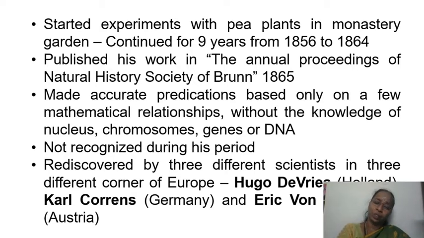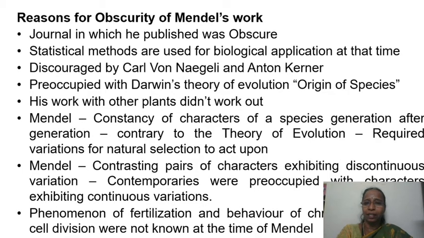Later, so many years after his demise, three different scientists, independently in three different corners of Europe, Hugo de Vries from Holland, Carl Correns from Germany, and Erich von Tschermak from Austria, rediscovered it. They did the work again, and they analyzed his work, and they proposed these theories.